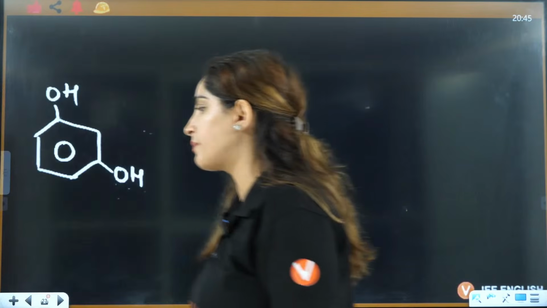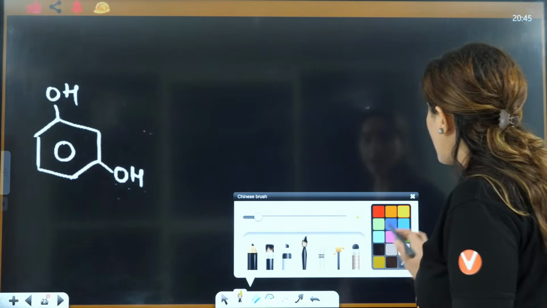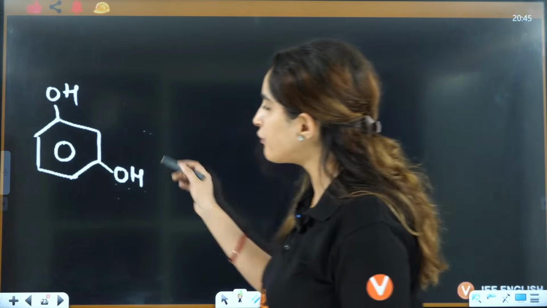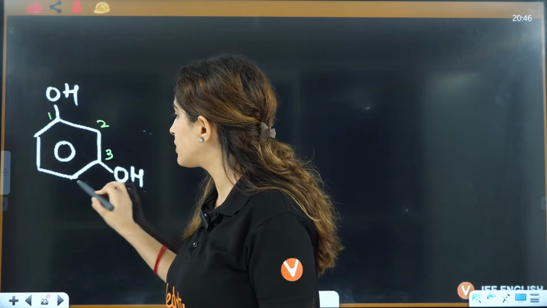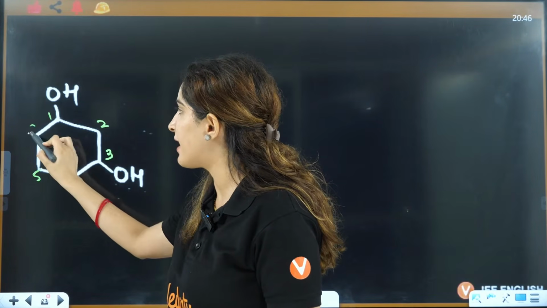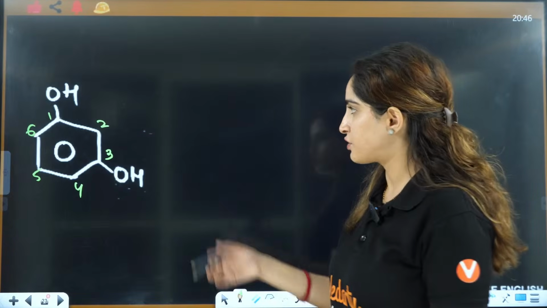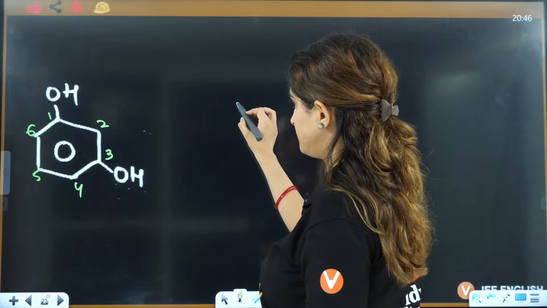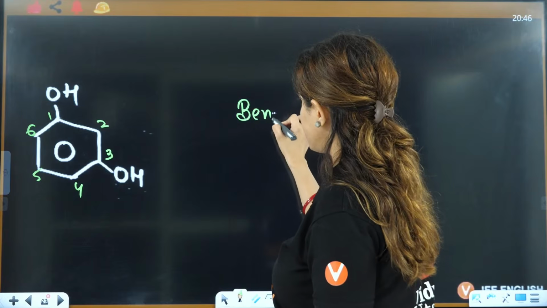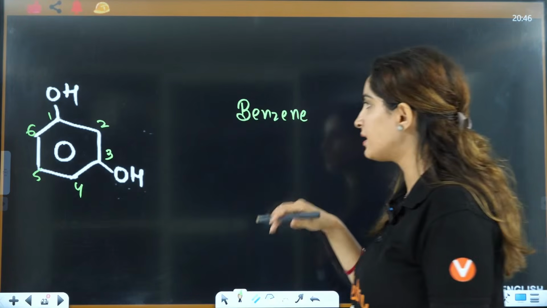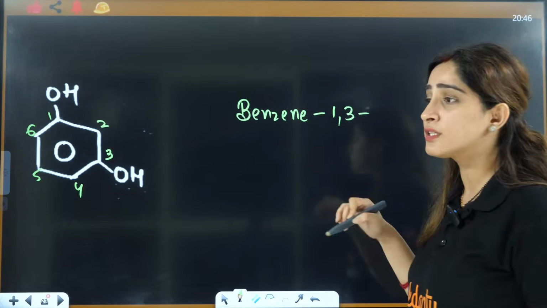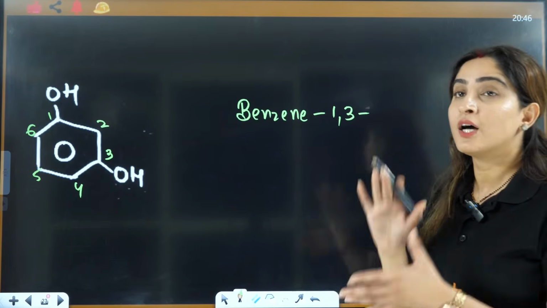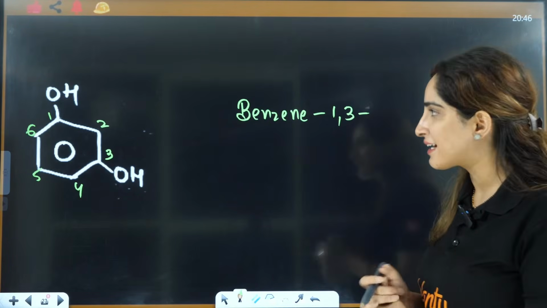Now let's talk about this. If you see this here, in this case this is 1, 2, 3, 4, 5 and 6. So it will be written as benzene. First you will write benzene, then the substituents. On first and third, they are not substituents, they are functional groups, so they will act as suffix.